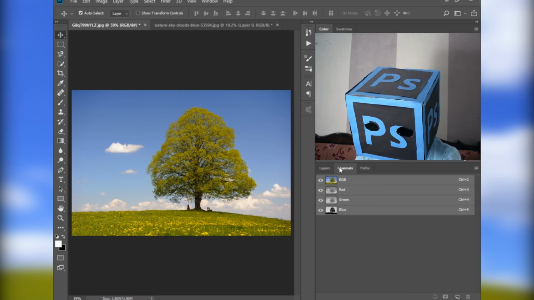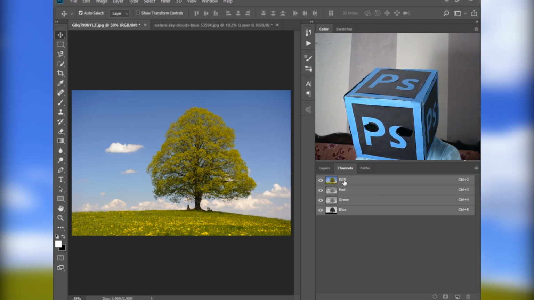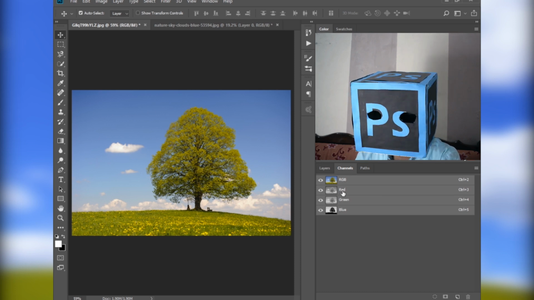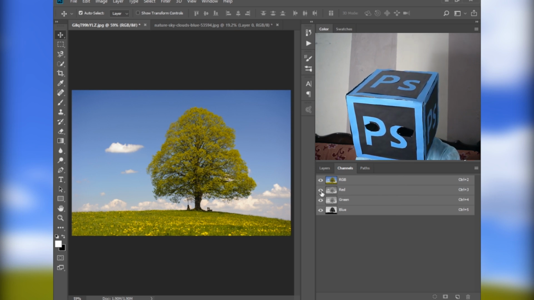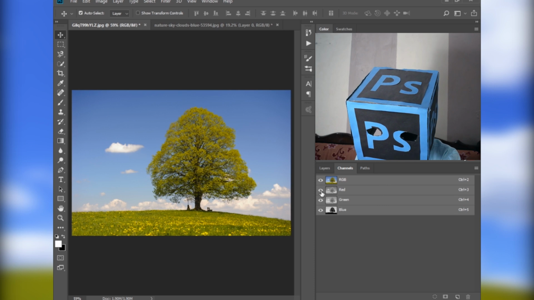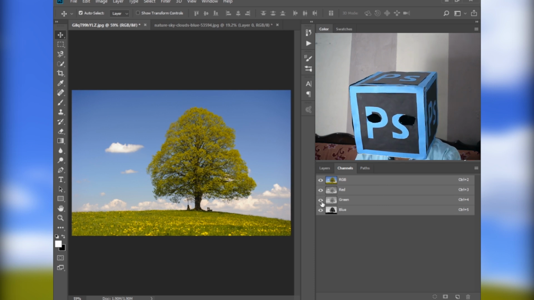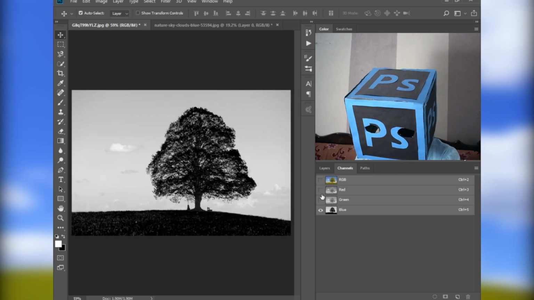First, go to the channels, and here you can see that the first one is RGB, meaning red, green and blue, and there are separate layers for all the colors. First we will hide the red layer. Then we see which layer selects more area of our image.